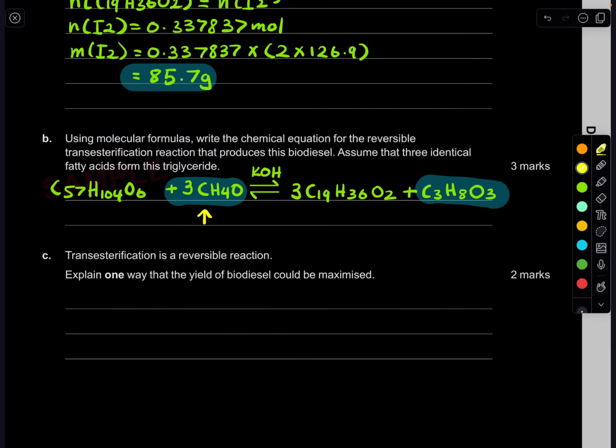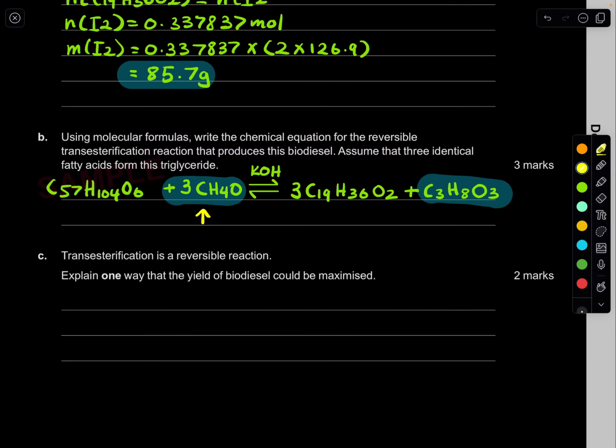So if you increase methanol, by Le Chatelier's principle, the system is going to be like, wait, there's too much on the left-hand side. There's too much methanol. I need to find a way to get rid of it. So it's going to go for the forwards reaction to get rid of that methanol. And if it goes forwards, we're going to form more of that biodiesel. So perfect. There's many ways, but I'm just going to think of the basic ways. One way is just increasing methanol, adding more methanol.